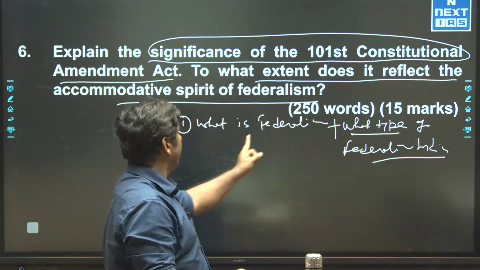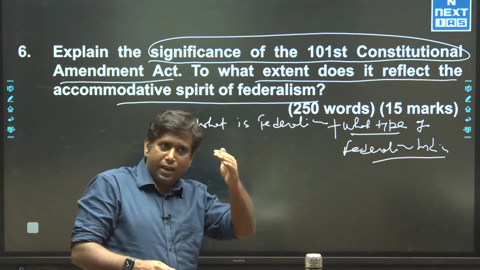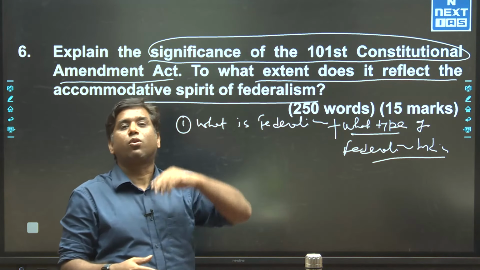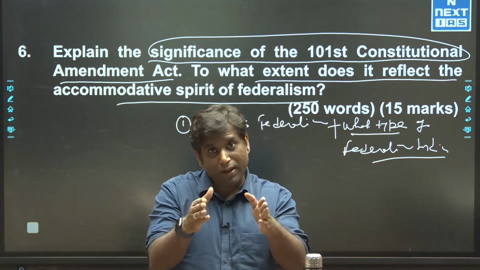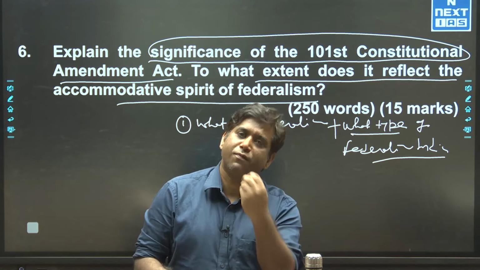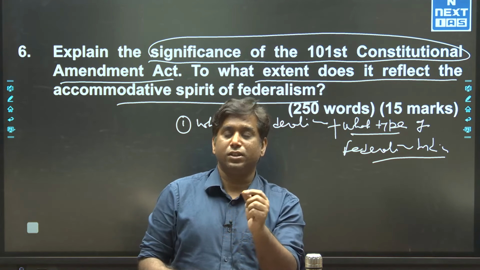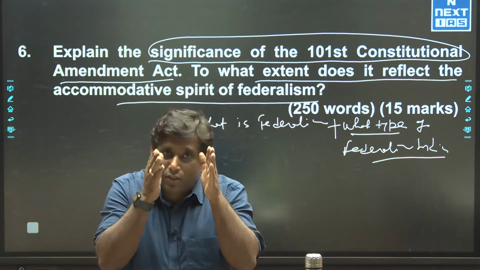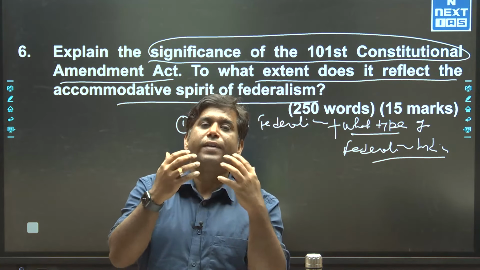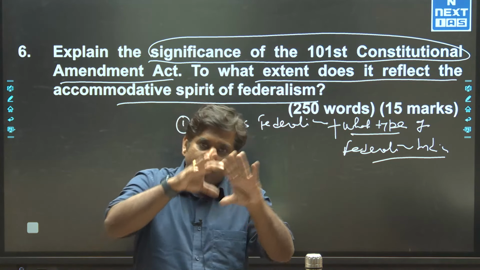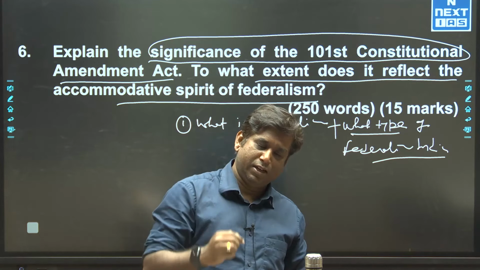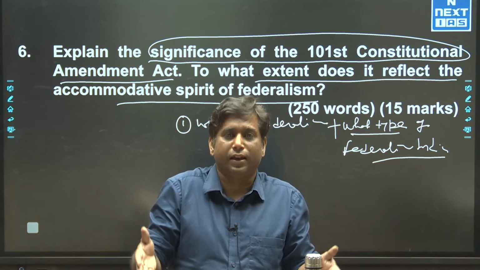Now the 101st Amendment can be seen as a change of the trend in this context. That is why it is considered a step forward in the realization of what we call fiscal federalism, and financial federalism. So this whole description that I have told you has to cover not more than 6-7 lines.